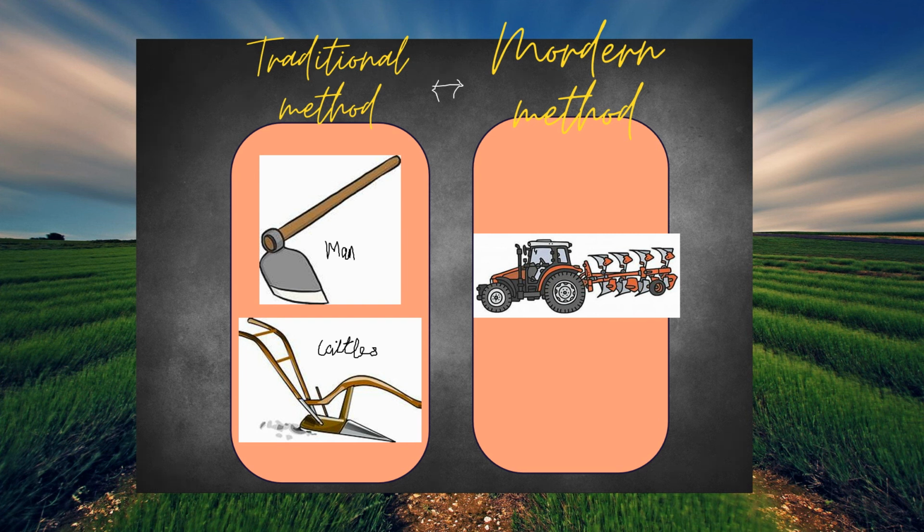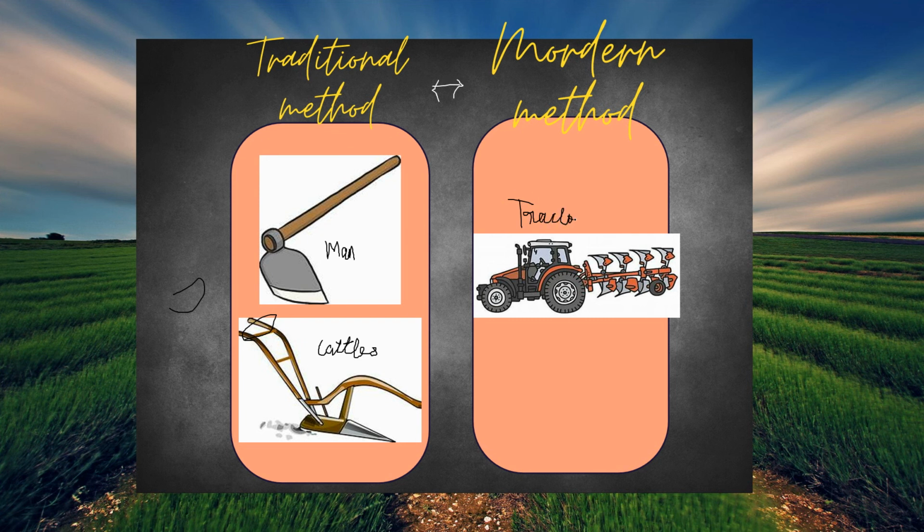What they will do here is they'll tie the plow to a cow, and the cow will be made to walk through the land, so that this particular tool goes inside the soil and turns the soil. When a man does this, he turns the soil by digging the soil and equalizing it. And the modern method is done by a tractor or a cultivator.